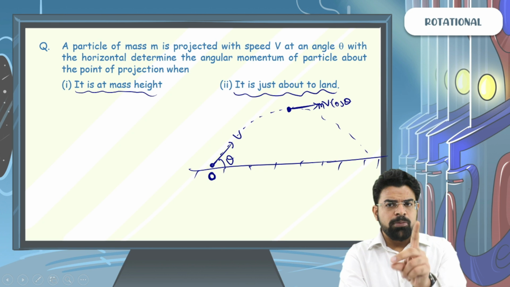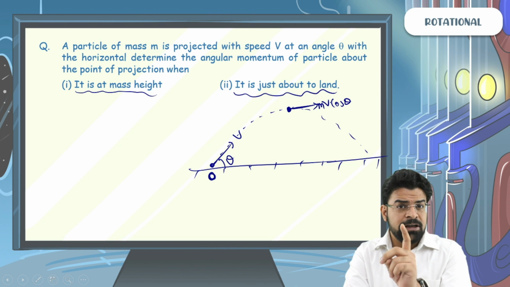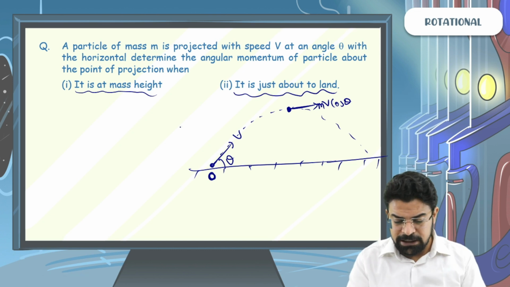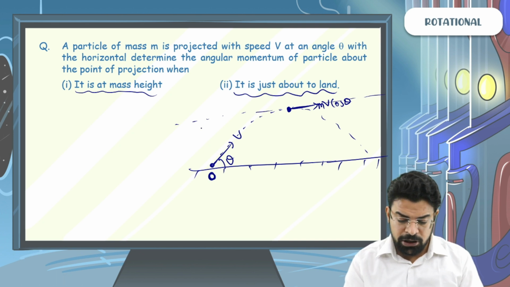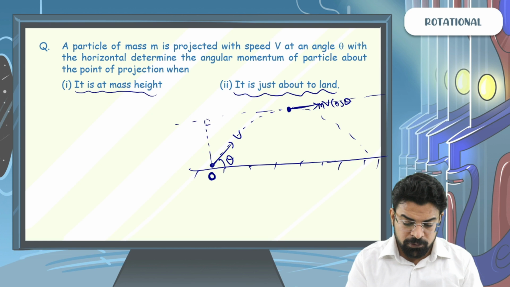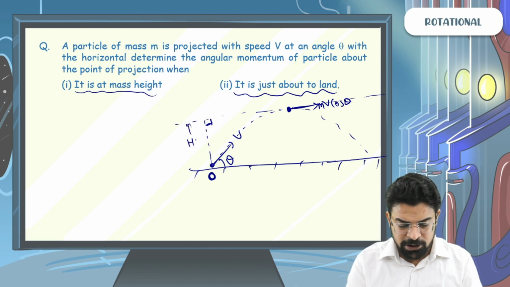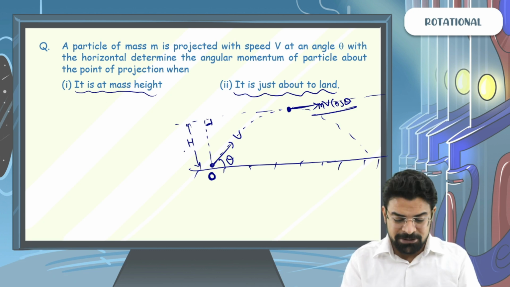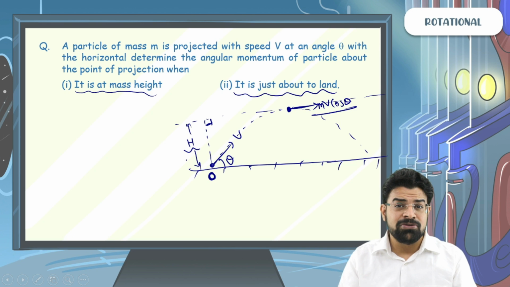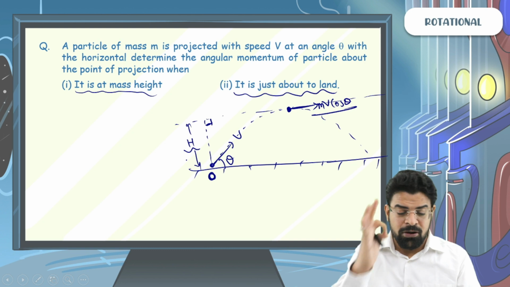So we can write angular momentum as length times momentum perpendicular, or momentum times length perpendicular. Here, extend the line of momentum. So if you extend the line of momentum and drop a perpendicular from the point about which you wish to write the angular momentum, you get that this distance is nothing but the maximum height. So you know the momentum mv cos theta. You know the formula for maximum height. Maximum height is v square sine square theta by 2g. So you already know what will be the angular momentum.